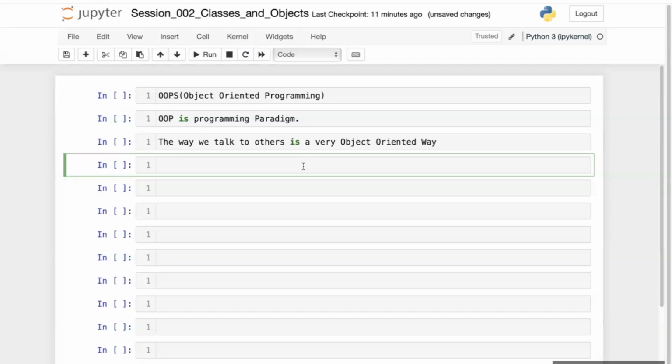In the real world, everything is an object. Even I am an object. Every human being is an object. Every animate or inanimate thing we come across in our day-to-day life, whether a plant, a car, a house, or a book, is an object. We call it an object.